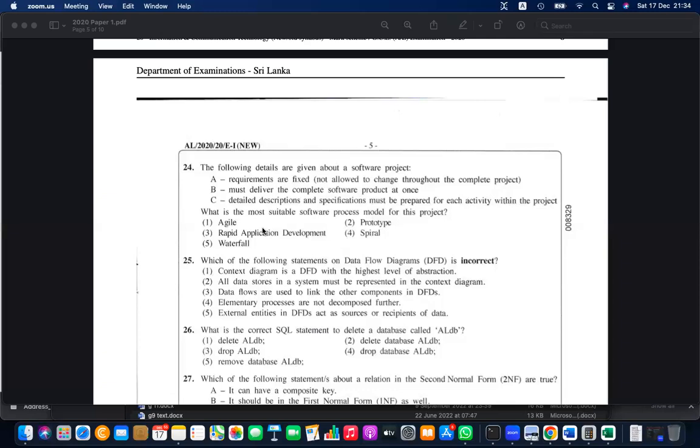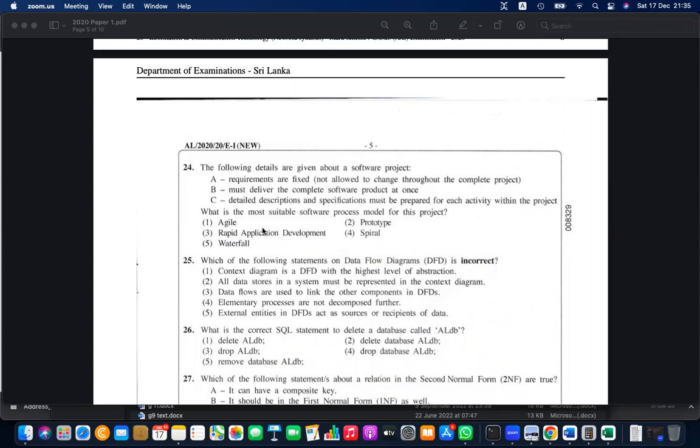So the features of the waterfall: when requirements are fixed and not changing, when it needs to be done step by step, when you cannot go back to the previous stage, when the system is finally delivered at the last stage, that is waterfall. Sorry, 5 is the answer.